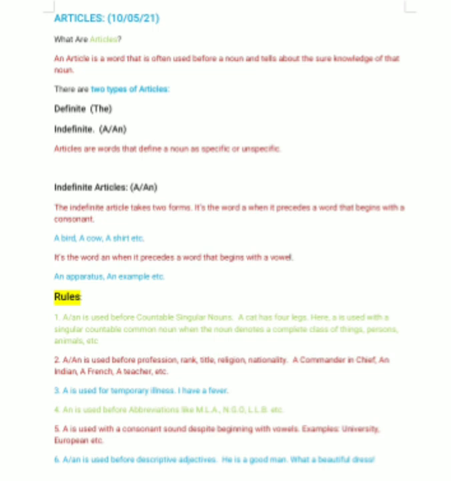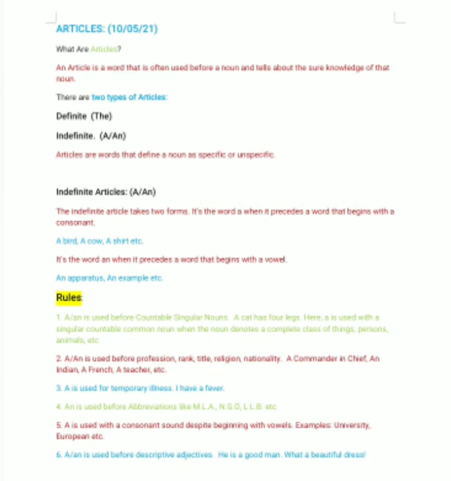It's the word an when it precedes a word that begins with a vowel. An apparatus. Can you please pass an apparatus to me? An example. Can you give me an example? So, generally, a we use before a word which starts with a consonant letter, and the word an we use for the words which begin with a vowel.